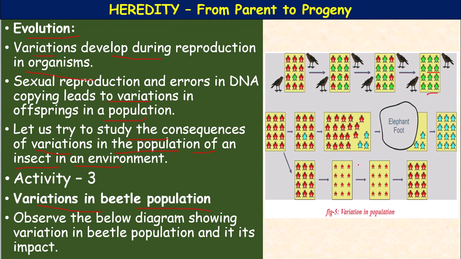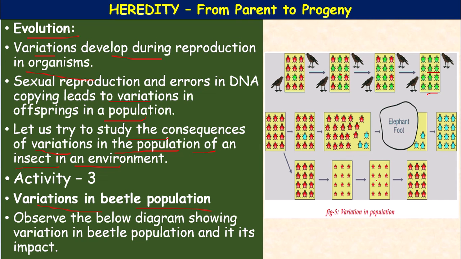In the second observation, variation in the population, here red color and blue color beetles are there. The elephant's foot can easily identify these red beetles and crush them, and this leads to a decrease in the population of red beetles, and again the blue beetle population is increased.